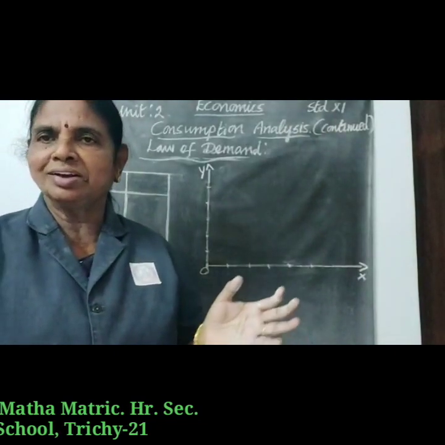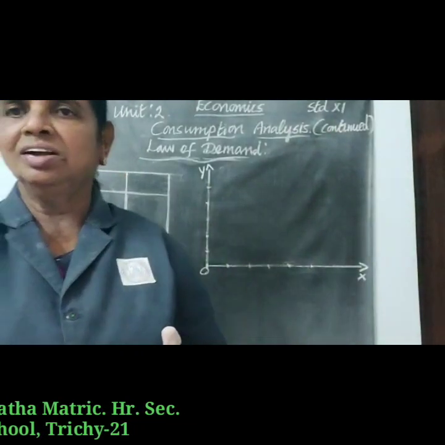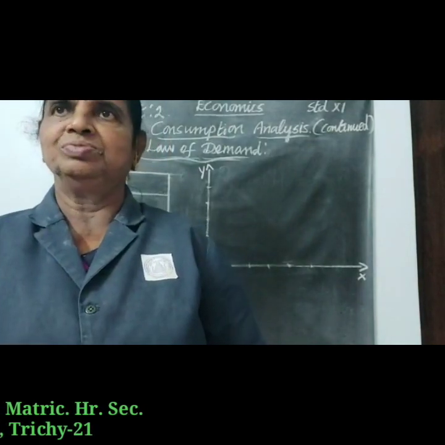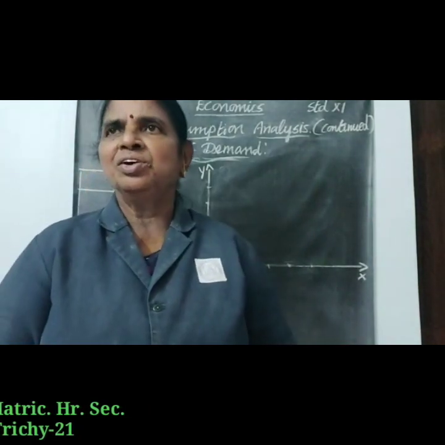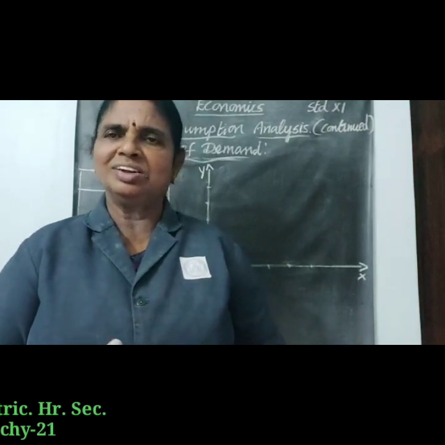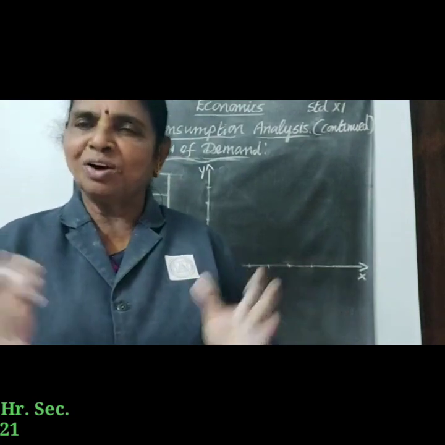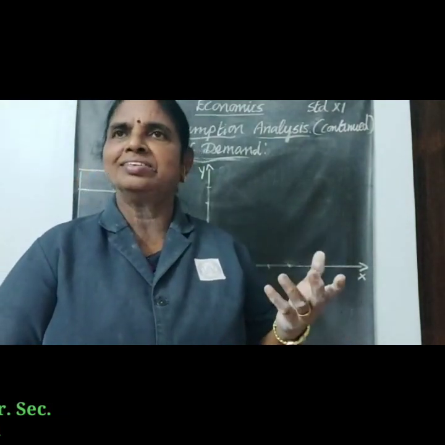The law of demand explains the relationship between the price of your commodity and the quantity demanded of it. This law states that quantity demanded expands with a fall in price and contracts with a rise in price.